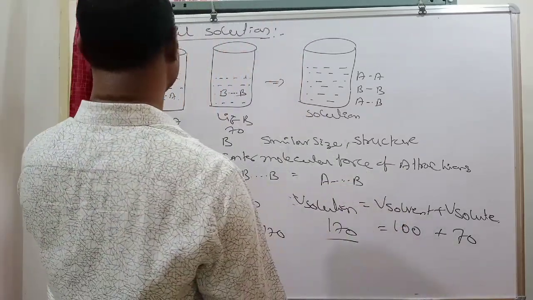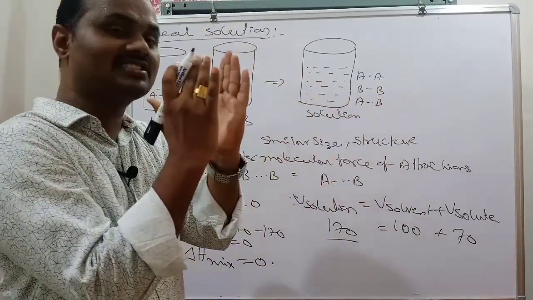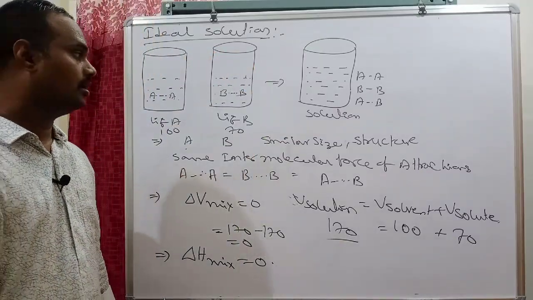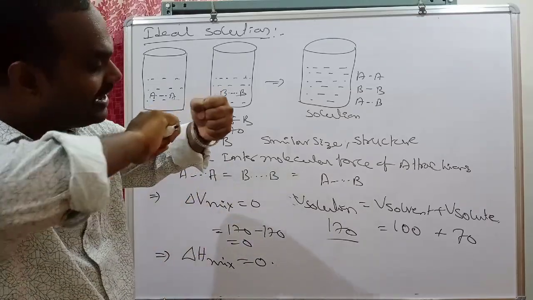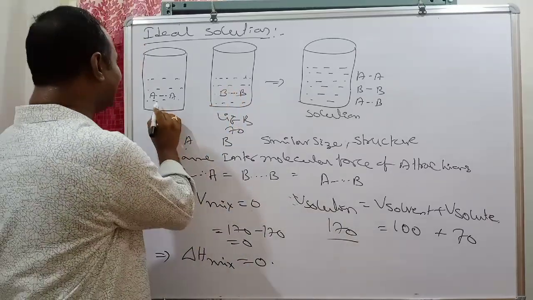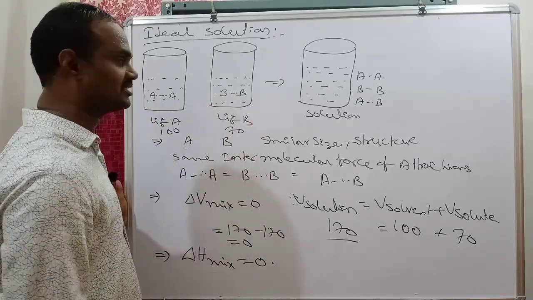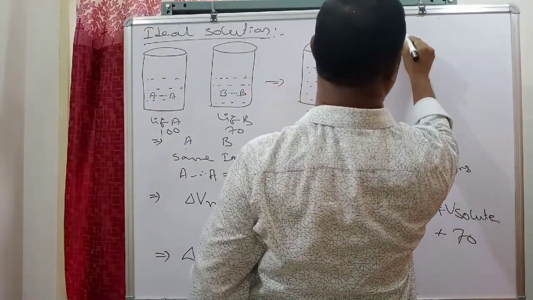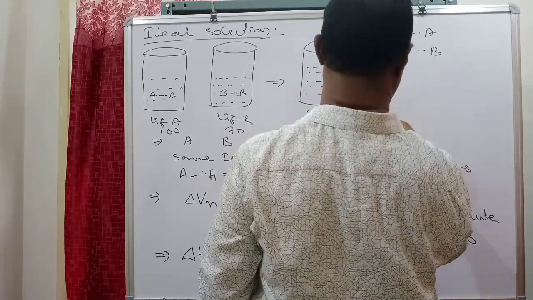Here, one basic principle you have to remember: when molecular interactions increase, energy is released. Molecules overcome the attractions; to break the attractions, energy is required. In this liquid AA attractions are there, here BB attractions are there. After mixing, what will happen? Initially AA attractions and BB attractions are there.